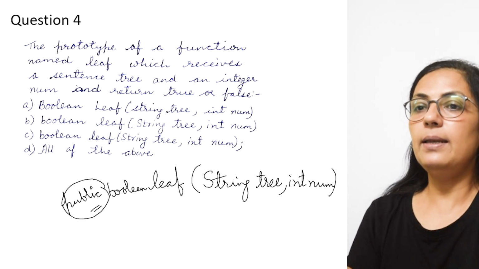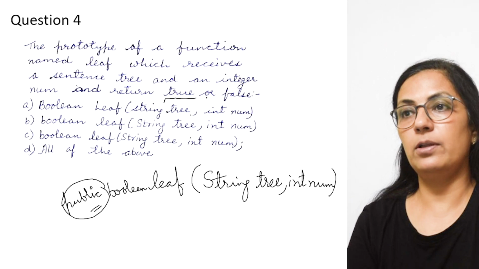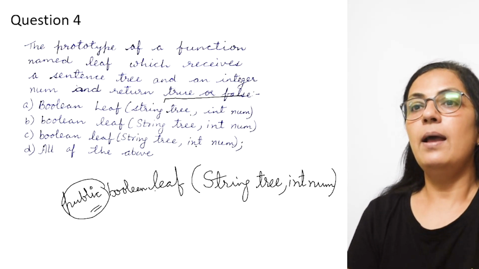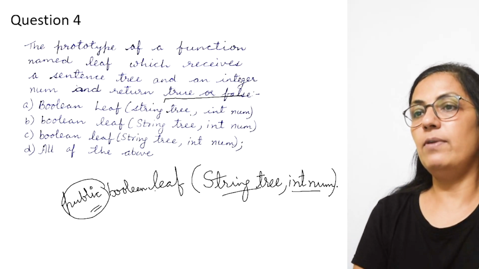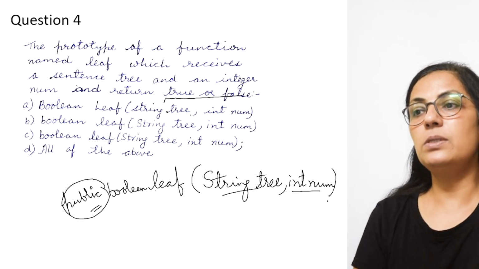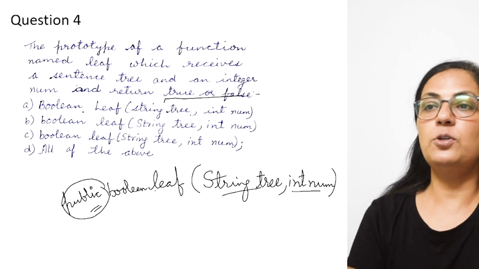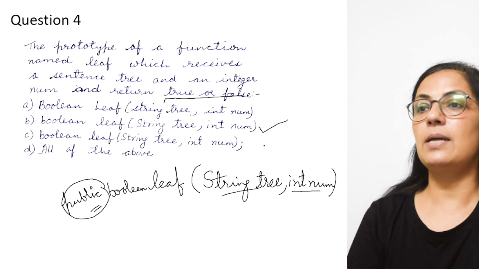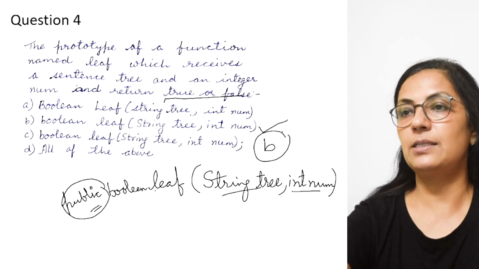The return value is true or false, for that the type is boolean, and it is taking two parameters, one is string type and one is int. Children, always remember there will be no semicolon in the function header. So your option B is the correct answer, right? I hope all of you have also marked it correctly.